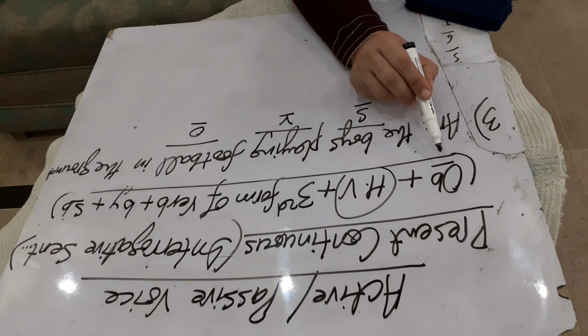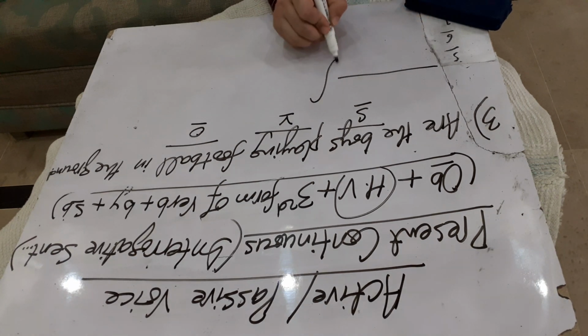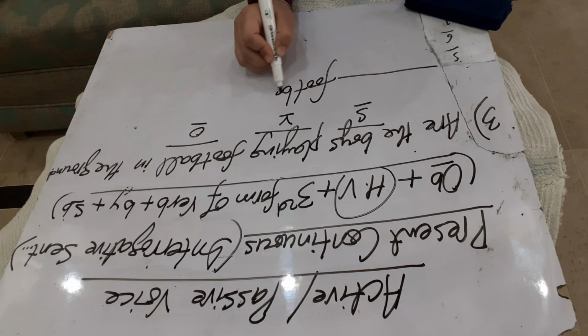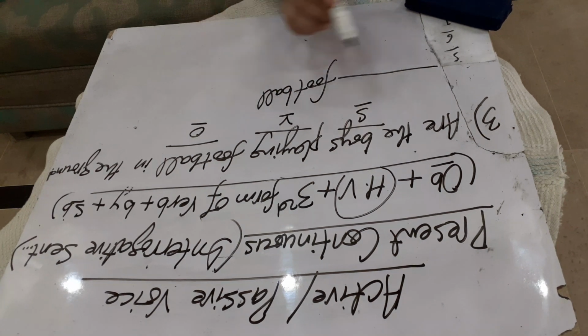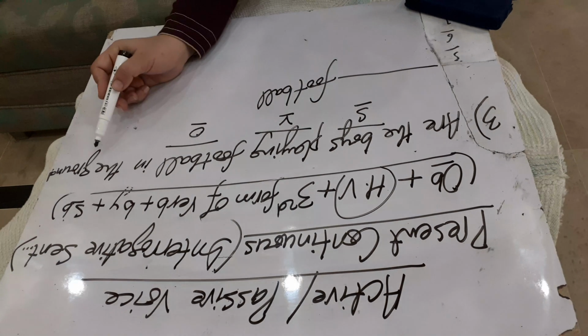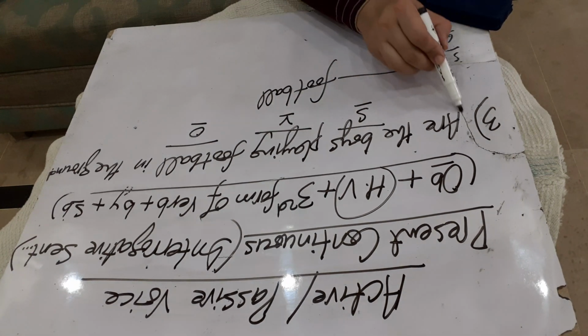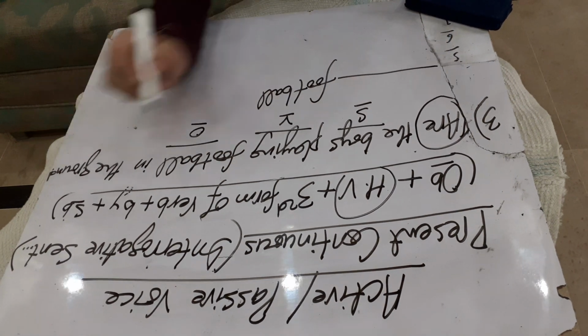Now you know the object will come first, football. Then the helping verb. In the active voice, are the boys playing football in the ground, where is the helping verb? This is the helping verb. Helping verb is coming at the start.